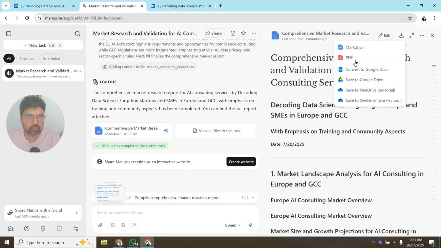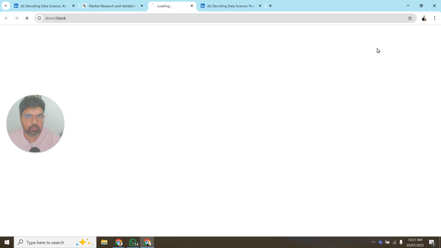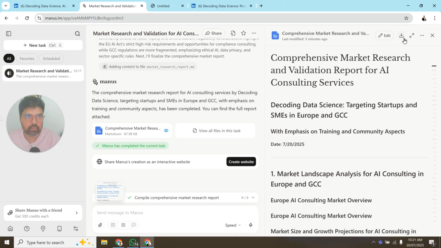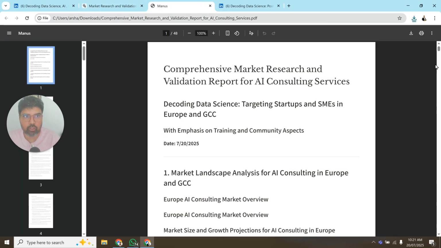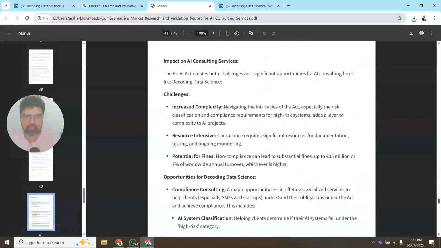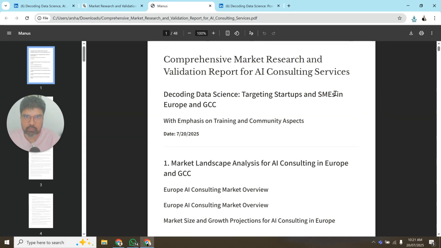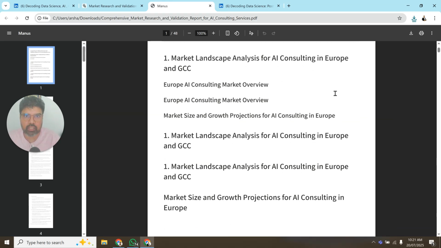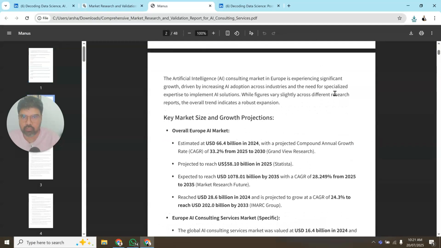Let me first download it in PDF and Markdown. This is the PDF, approximately 48 pages of comprehensive report. It becomes very tough to read everything, but this is not from just ChatGPT, it is from the analysis that it has done from the different platforms. So this is a very raw format.